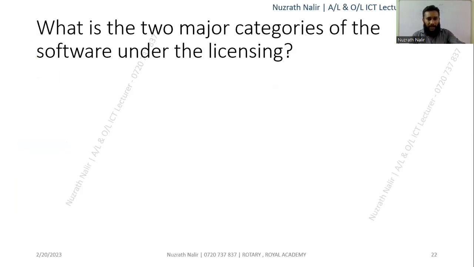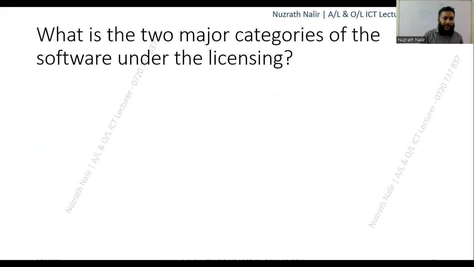So what is your next question? The difference between the batch process and the real time. So now question number 1 is finalized. Question number 2: what are the two major categories of software under licenses? And write the difference among them.